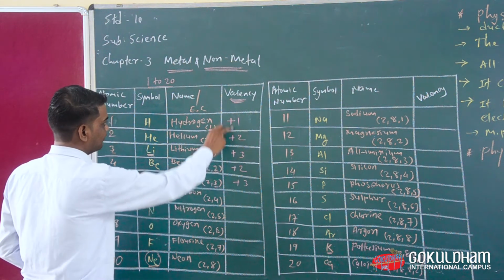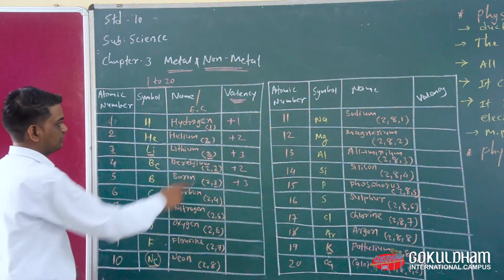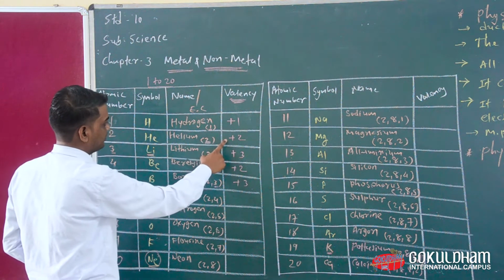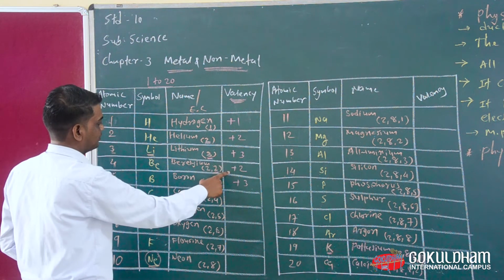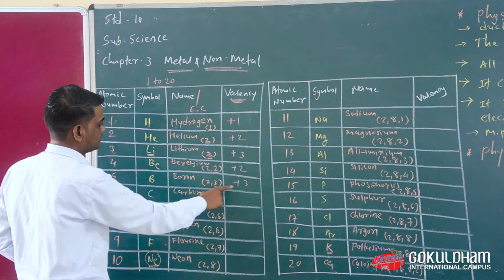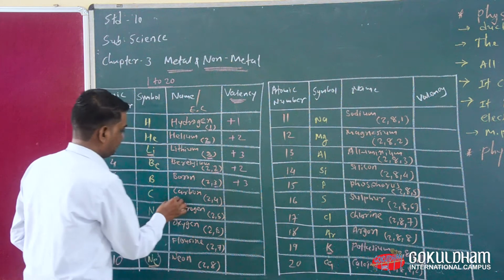So that is the reason we write here: valency of hydrogen is +1, valency of helium is +2, valency of lithium is +3, valency of beryllium is +2, and boron is +3. Okay, now everyone keep it in your mind.